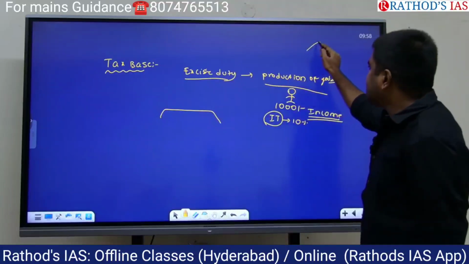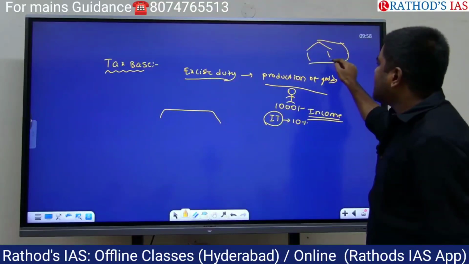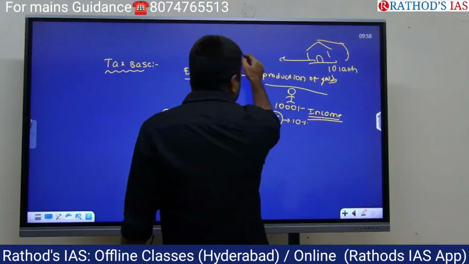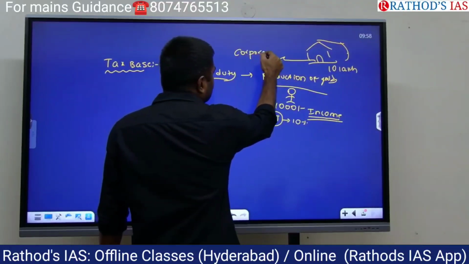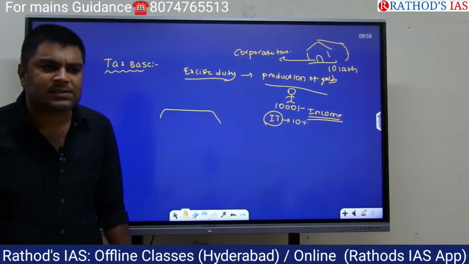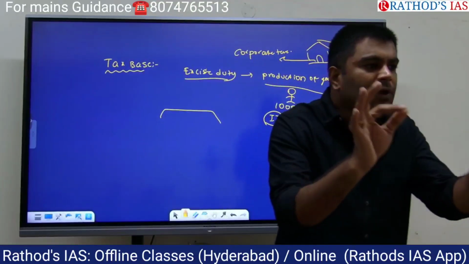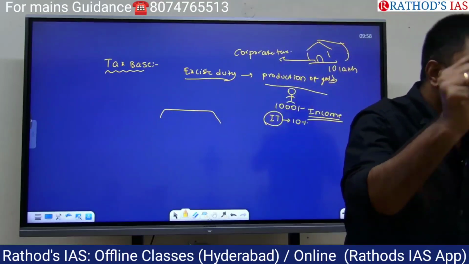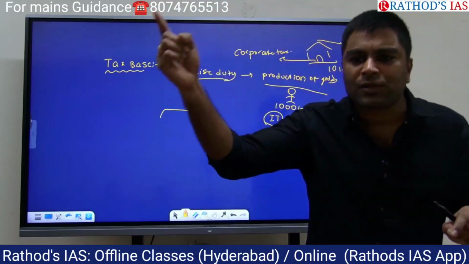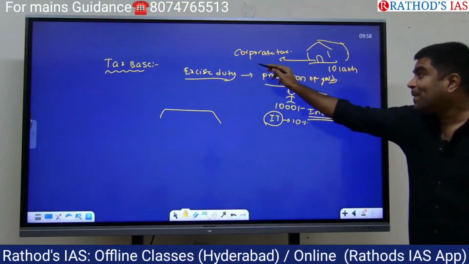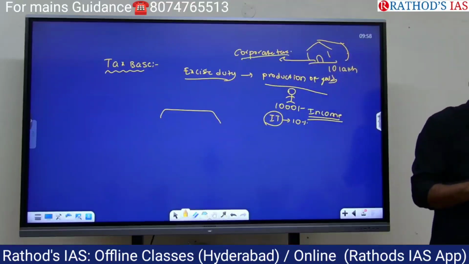Okay, let's suppose here we have a company. This company is earning an amount of, say for example, 10 lakhs. If company pays the tax, that's called corporate tax. Much simple, try to understand. If individual earns the income and pays tax to the government, that's called income tax. If company earns the income and pays tax to the government, that's called corporate tax. Now tell me, what is the tax base for corporate tax? Just think and tell me.